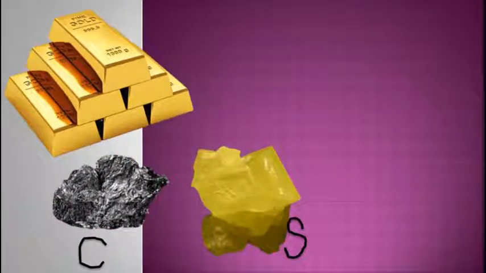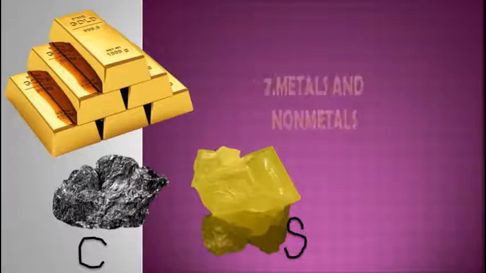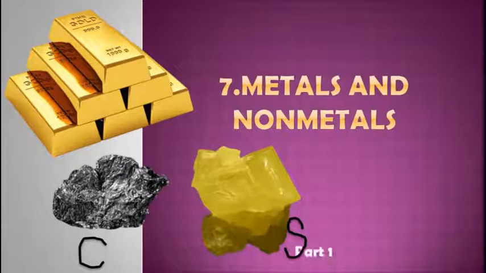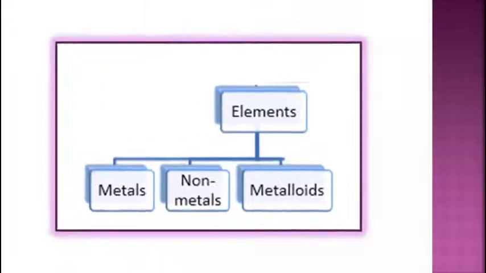Welcome everyone. Today we are going to start a new chapter in science, that is chapter number 7, metals and non-metals of standard 8. So students, you know that elements are generally classified into three categories, that is metals, non-metals and metalloids. So in this chapter we are going to learn about metals, non-metals and metalloids.